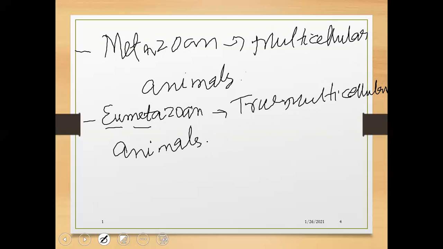In kingdom Animalia, two types of organisms are present: one known as eumetazoans and the other known as parazoans.